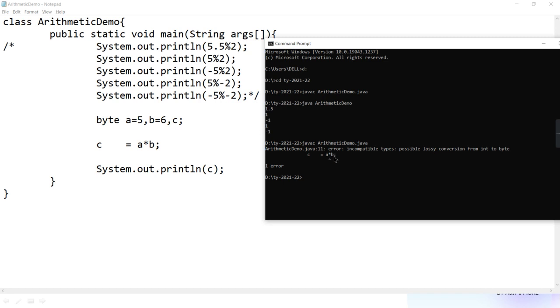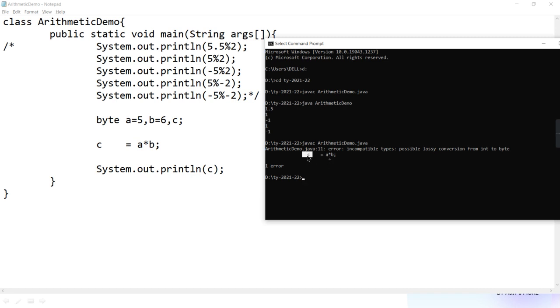A into B. Can you see the error? Incompatible types, possible lossy conversion from int to byte. So what is on the LHS side? Byte. And what is on the RHS side? Integer. And you know that Java will not do automatic narrowing.